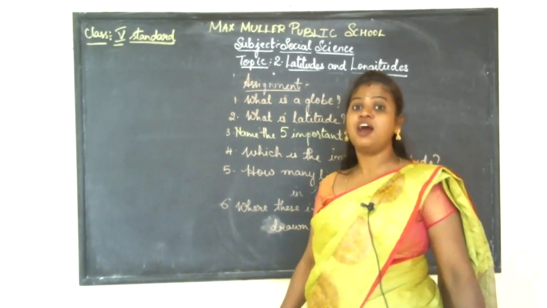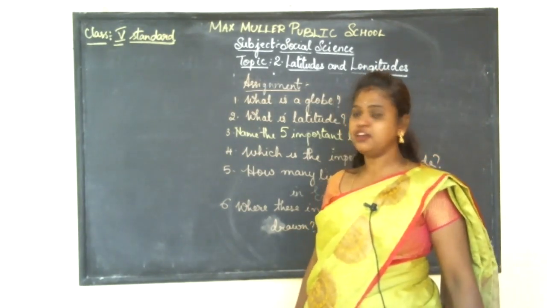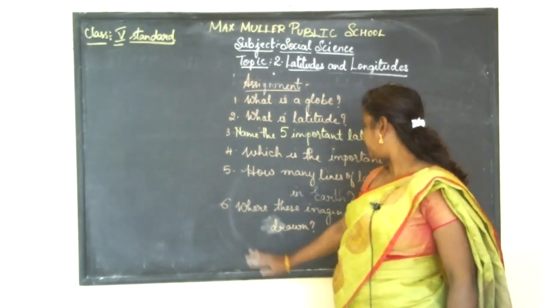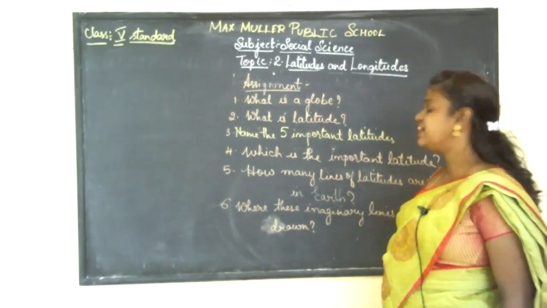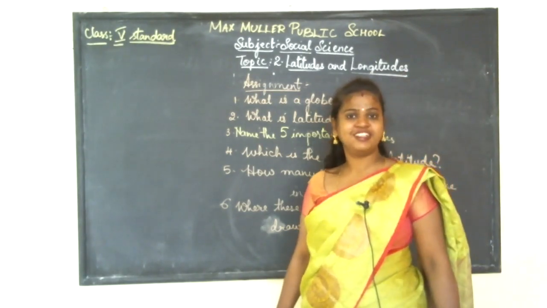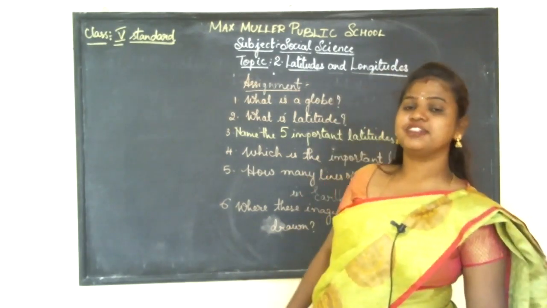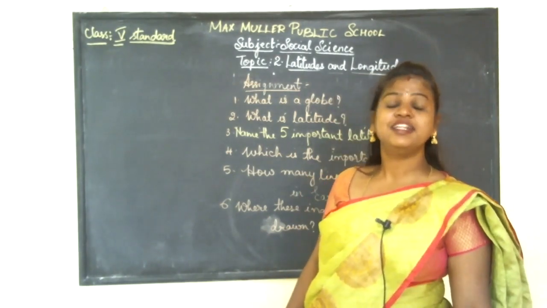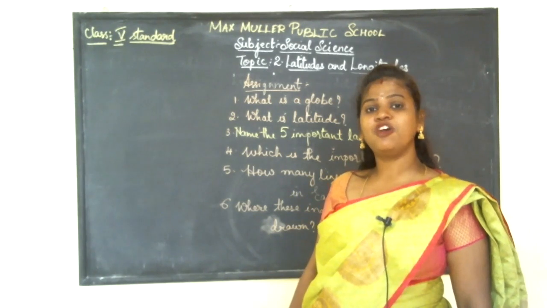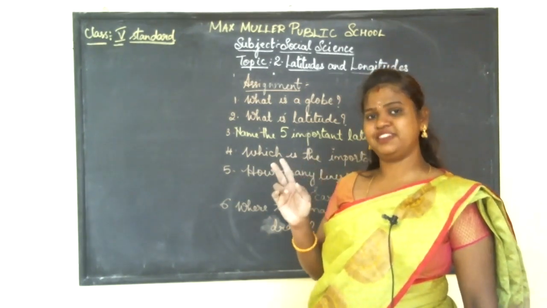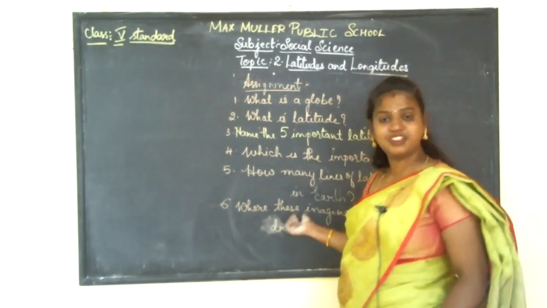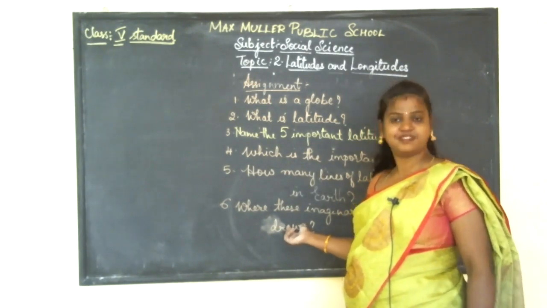You have to write how many lines of latitude there are in the Earth. And the final one is, where can these imaginary lines be drawn? I told you in the setting of the lesson that the imaginary lines can be drawn on 2 things. Which are those? You have to write for the 6th question.